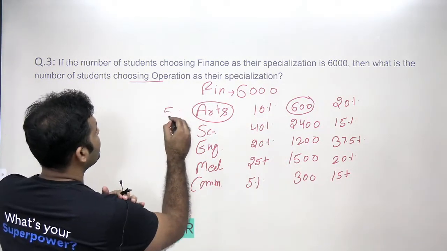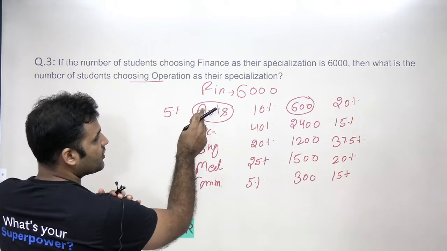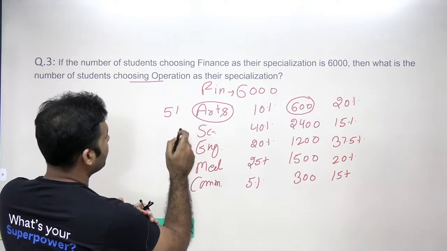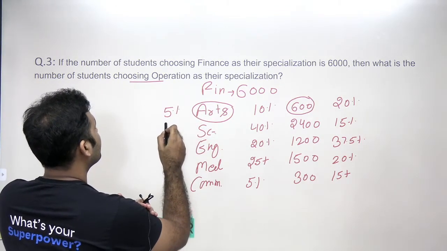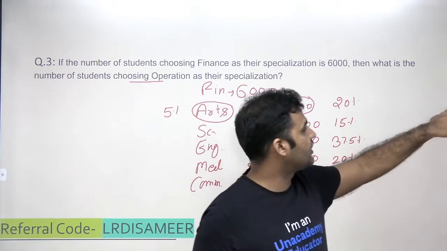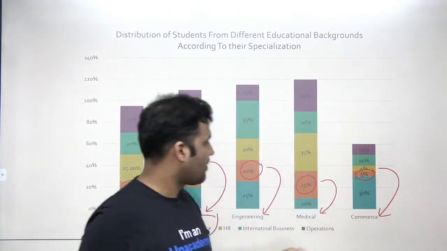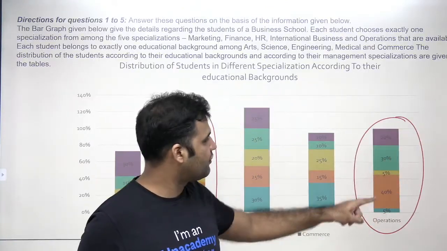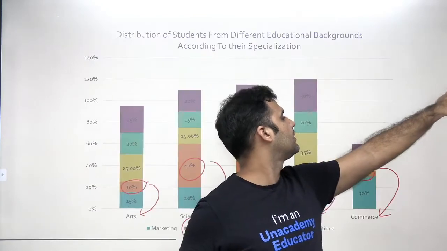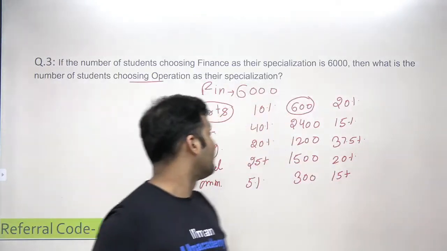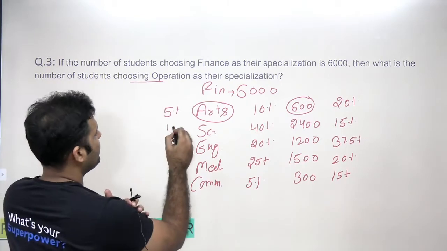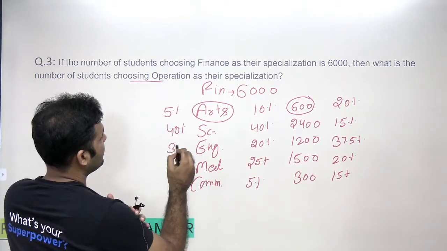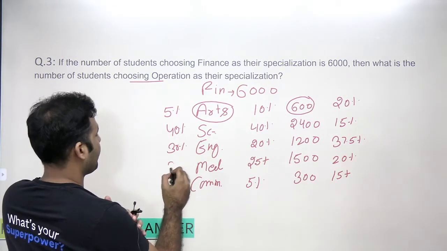I know that 5% of arts background students are choosing operation. So let me take the values again. First bar graph: 5%, 40%, 5%, 30%, 20%.